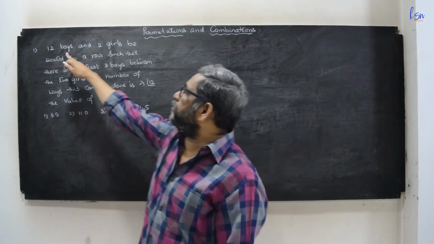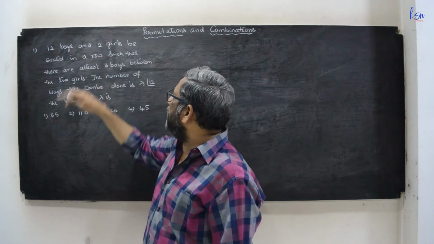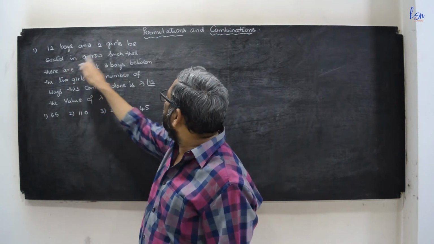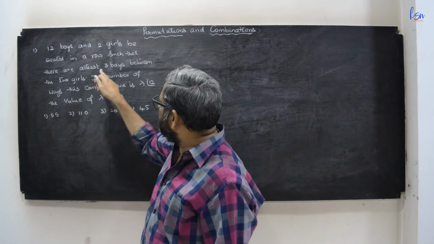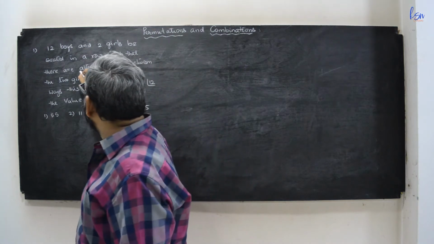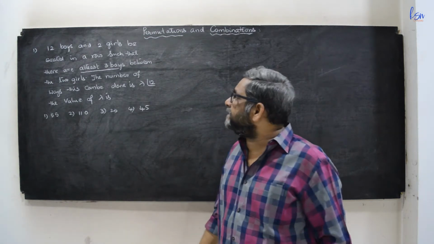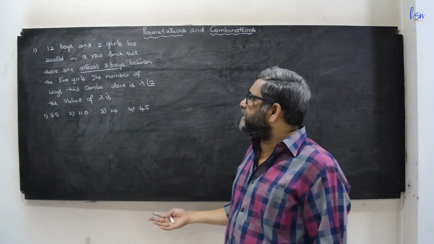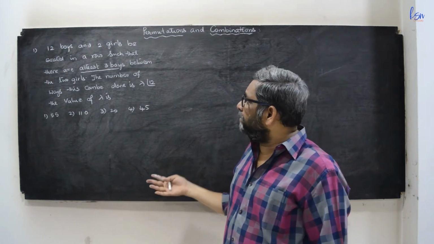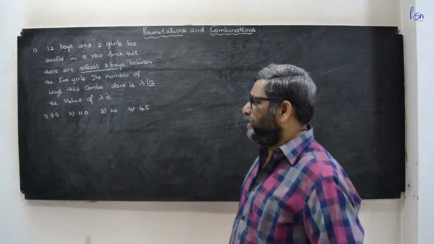It is given that there are 12 boys and 2 girls, seated in a row such that there are at least 3 boys between the 2 girls. That means there can be 3 boys, or 4, or 5, and so on up to 12.